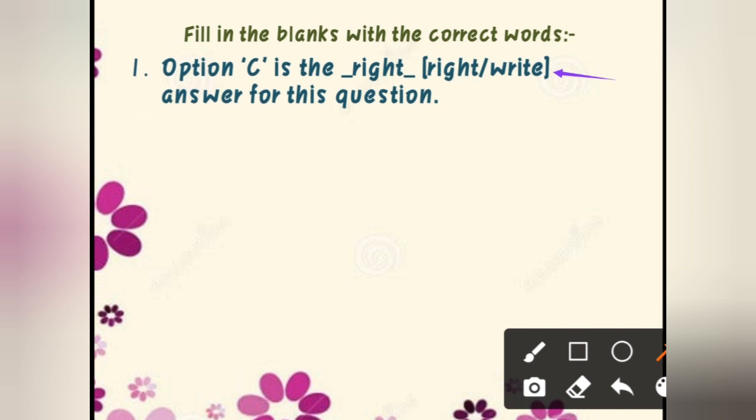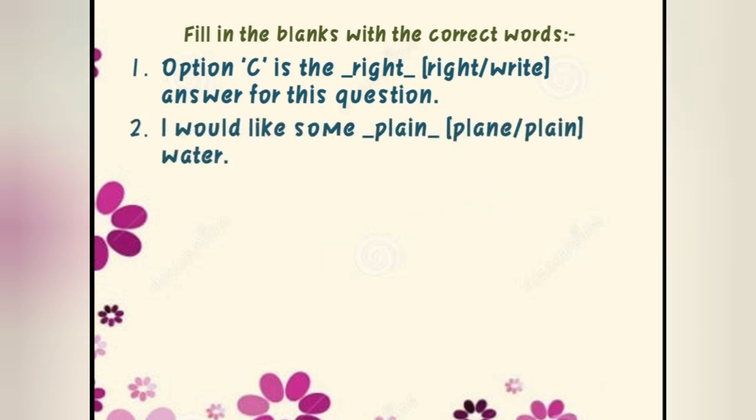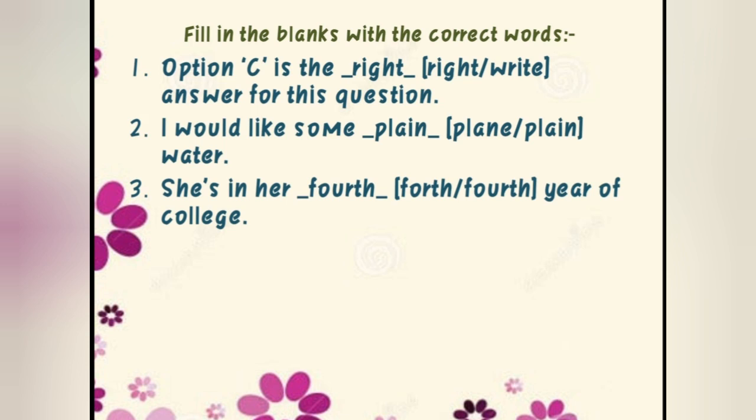Okay, the next one we have: I would like some dash water. So definitely we are going to use plain water here. Okay, that is PLAIN, plain water. Fine. This plane, that is the aeroplane, or the plane, a flat surface. Fine. So next one: she is in her 4th year of college. This is the wrong spelling one, not the fourth one, 4th year. Here we count one, first, second, third, fourth. So for this numbering, this is the right spelling, fourth, FOURTH.